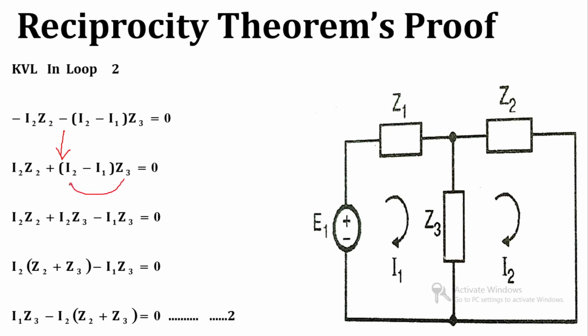Again multiply Z3 with I2 and Z3 with I1. So the next step will look like this: I2 Z2 plus I2 into Z3 minus I1 into Z3, all equal to 0. Take I2 common from these two terms, so plus I2 in a bracket (Z2 plus Z3), minus I1 into Z3, all equal to 0. So finally equation number 2 for loop number 2 will look like this: minus I1 into Z3 plus I2 into (Z2 plus Z3) equal to 0. So this is equation number 2.